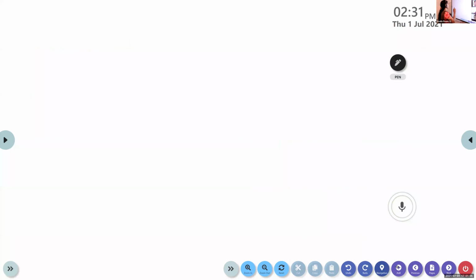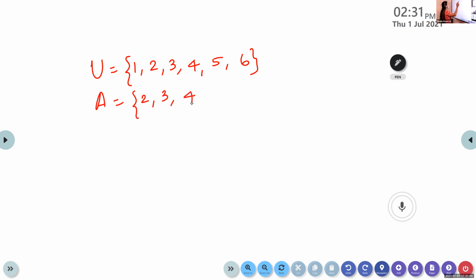Now, write this question. U is equal to the set 1, 2, 3, 4, 5, 6. A is equal to the set 2, 3, 4, 5. B is equal to the set 2, 4, 6. Represent this using a Venn diagram.